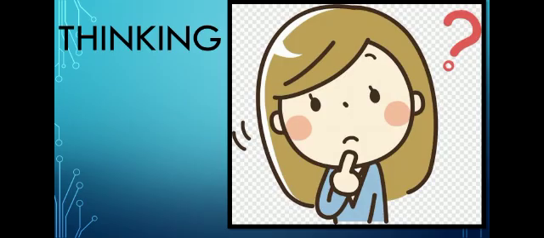Okay. Now in this picture, a girl is thinking about something. So she is thinking. The word thinking is also a verb. She is confused and she is thinking. When we think about something, the word is a verb. This is a verb. Thinking, verb.